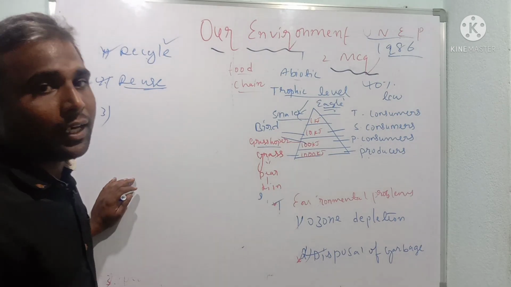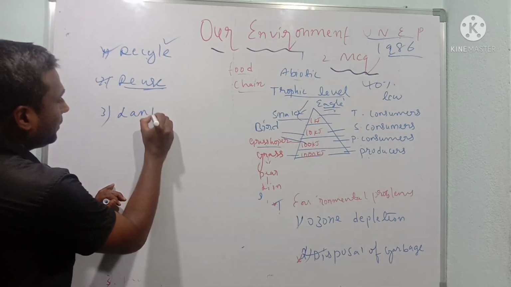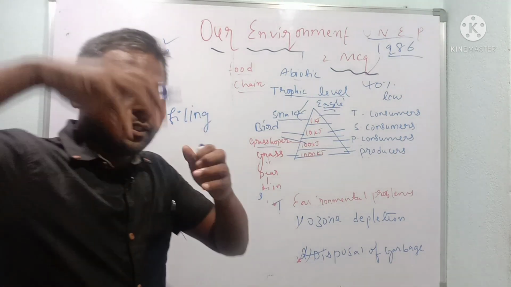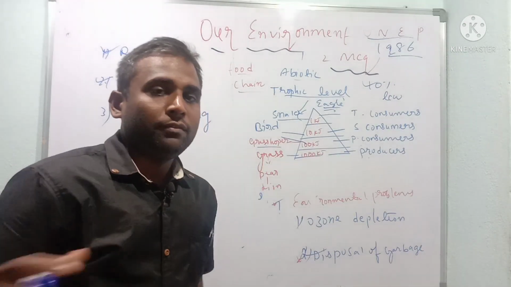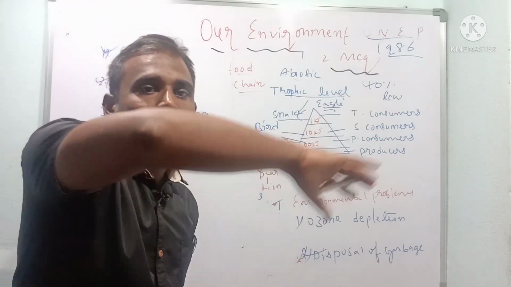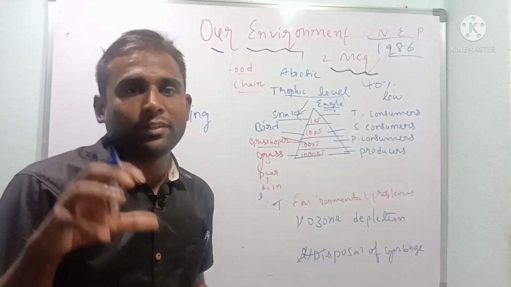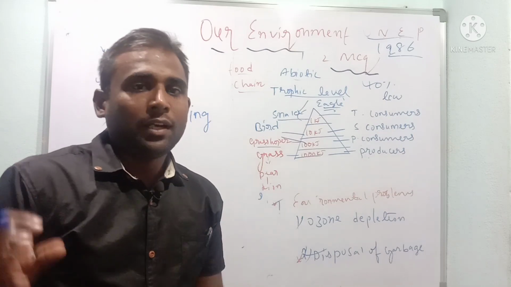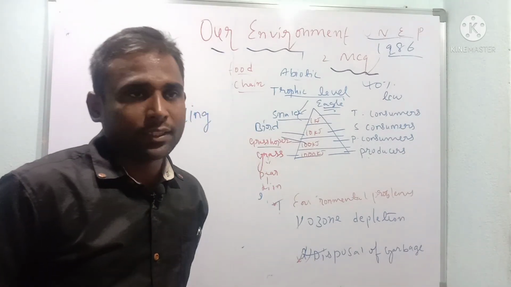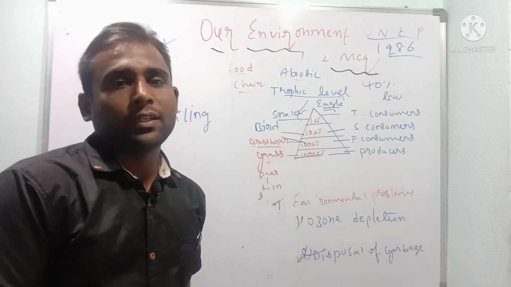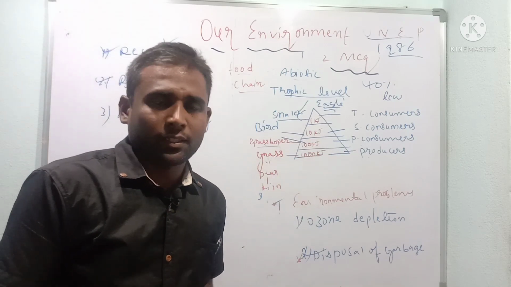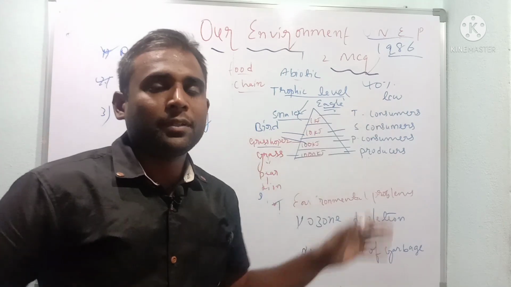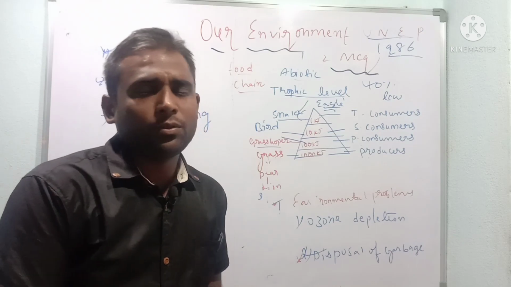Next is landfilling. So what is landfilling? We take some low-lying areas and put all the garbage inside, and cover it with bulldozers. You might have seen at the corner of the city that they put all the garbage there and it goes under chemical decomposition. That is landfilling. Dustbins area wise cause pollution, children. That is called open garbage disposal. Keeping dustbins in every area causes pollution.